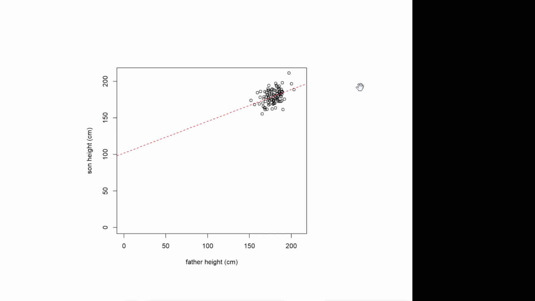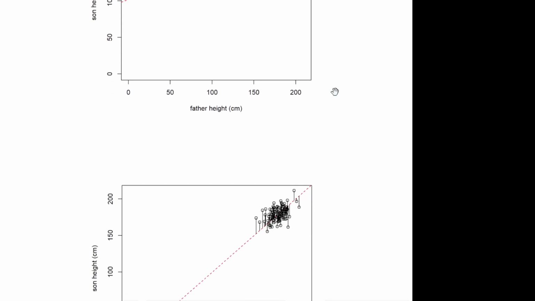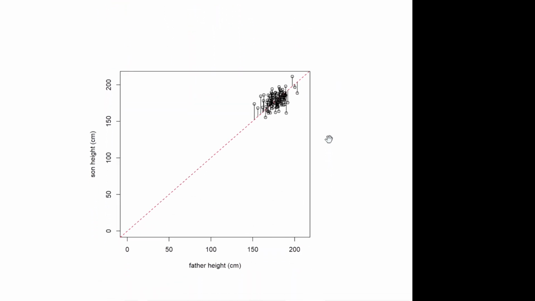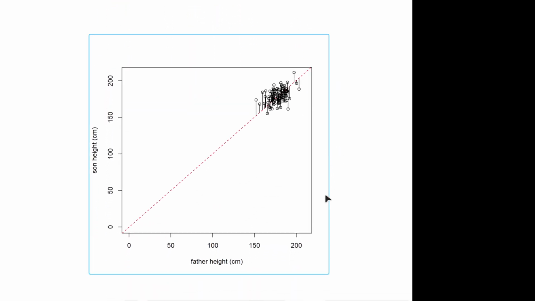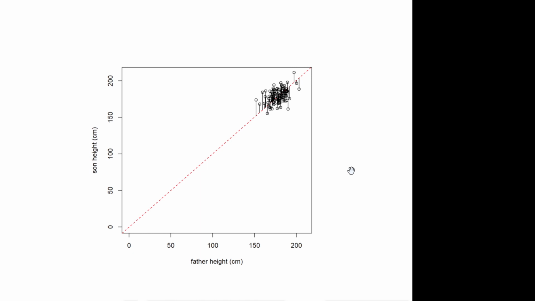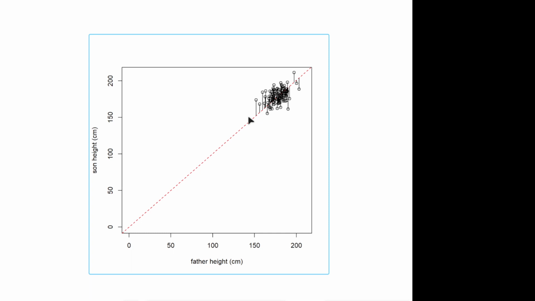It seems we're getting a fairly good prediction out of this. But what we're doing here, are we really predicting the height of the son solely based on the height of the father? If that were the case, then we would rather have a model that looks like this. So in comparison to the one that we had before, this is a model that doesn't have an intercept term. This is a slope-only model.